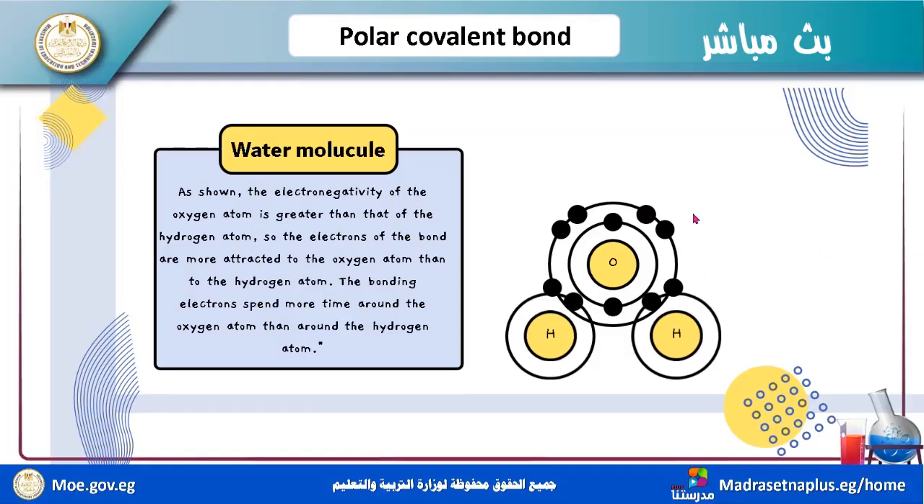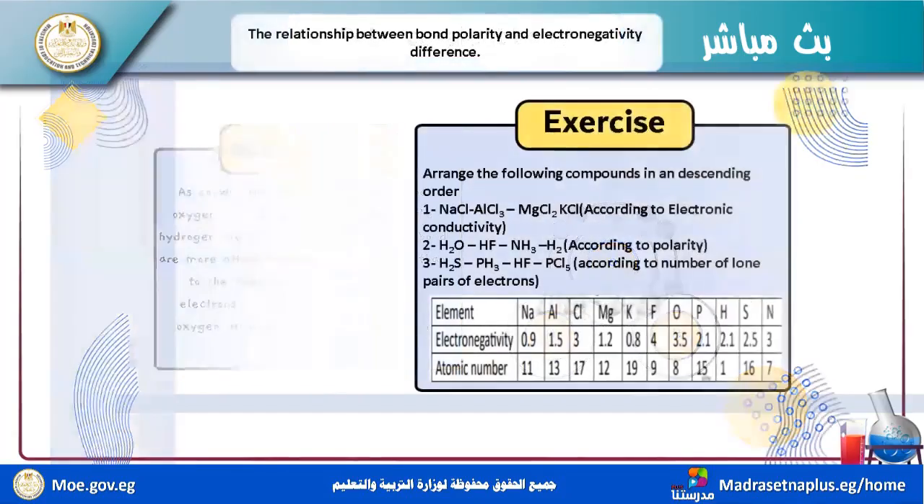The type of covalent bond here is a polar covalent bond. As shown, the electronegativity of the oxygen atom is greater than that of the hydrogen atom. So the bonding electrons are more attracted to the oxygen atom than to the hydrogen atoms. They spend more time near oxygen than hydrogen. Now, the difference between them is less than 1.7, so the type is a polar covalent bond.